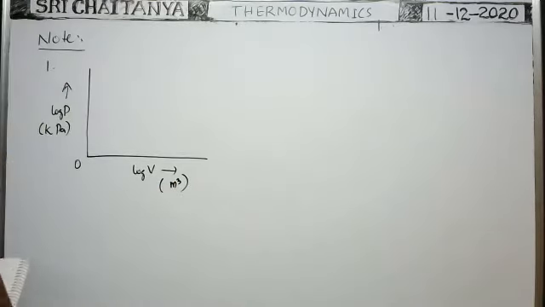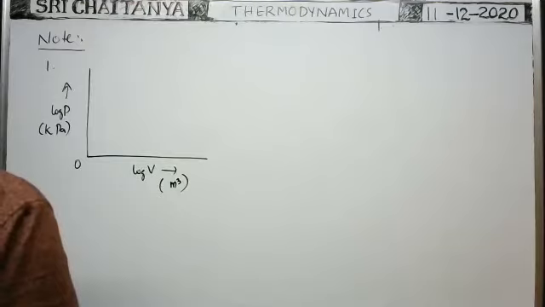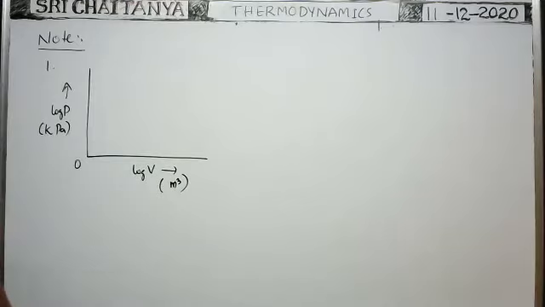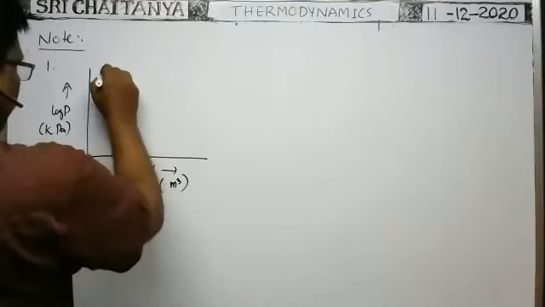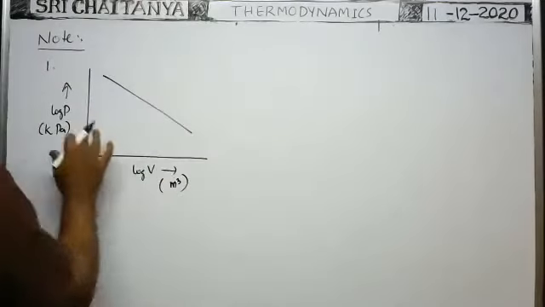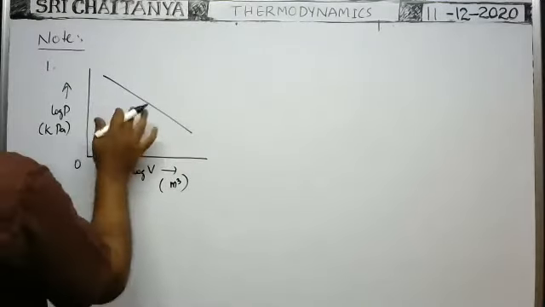Okay, now what is the nature of the gas? They asked. The log P versus log V graph is obtained like this.